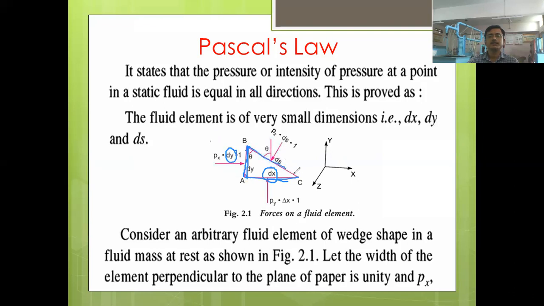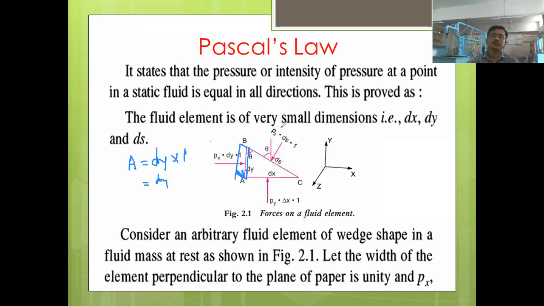This side is represented by dx, and this side by ds, right? The area will be equal to this height, dy, multiplied by the width, that is unity. So the area of this side will be dy into 1, or equal to dy. Okay, this is the area.